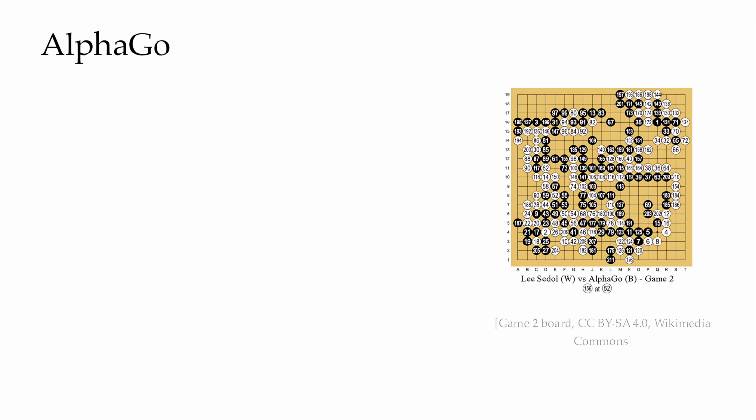Now example 2, AlphaGo, the famous milestone system that I mentioned. It's the system that actually beat the world champion at the game of Go. We can model that using the same MDP framework, but the transition here shows up differently than it did for the robot. Let's walk through the modeling for this case.